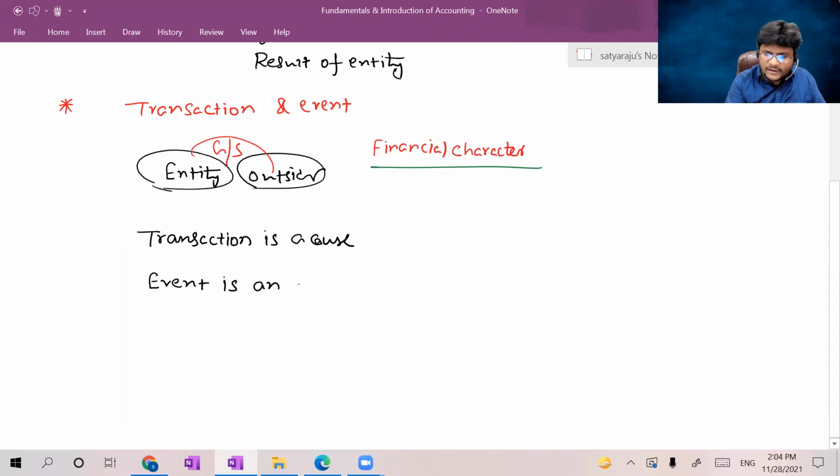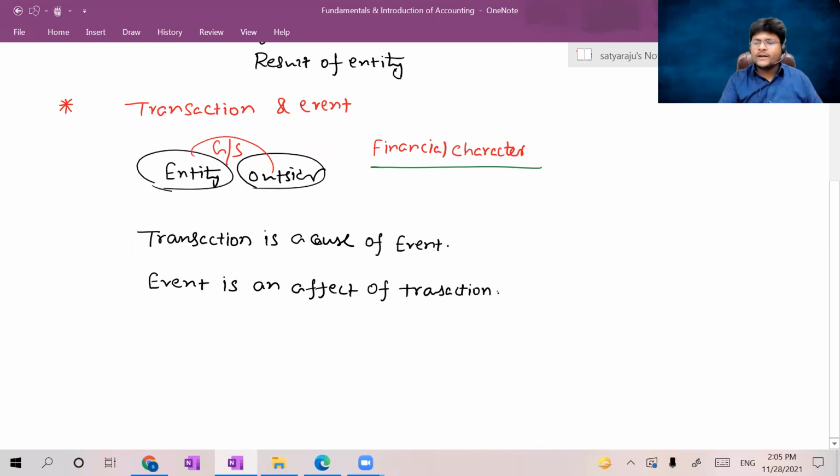Event is an effect. So transaction is a cause of event. To occur, that event has as its cause a simple transaction. Event is an effect of transaction.